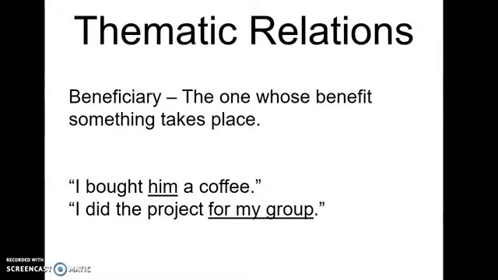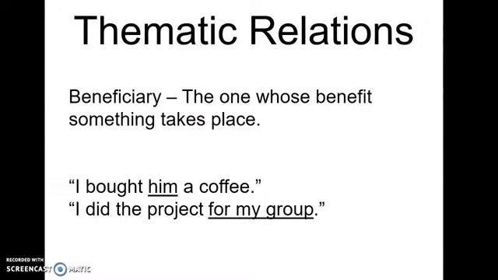Now we're going to talk about the beneficiary, the one who benefits from something taking place. "I bought him a coffee." He benefited from you purchasing the coffee, and he is the one who is in the beneficiary thematic role. "I did the project for my group." My group benefited from the project being done.